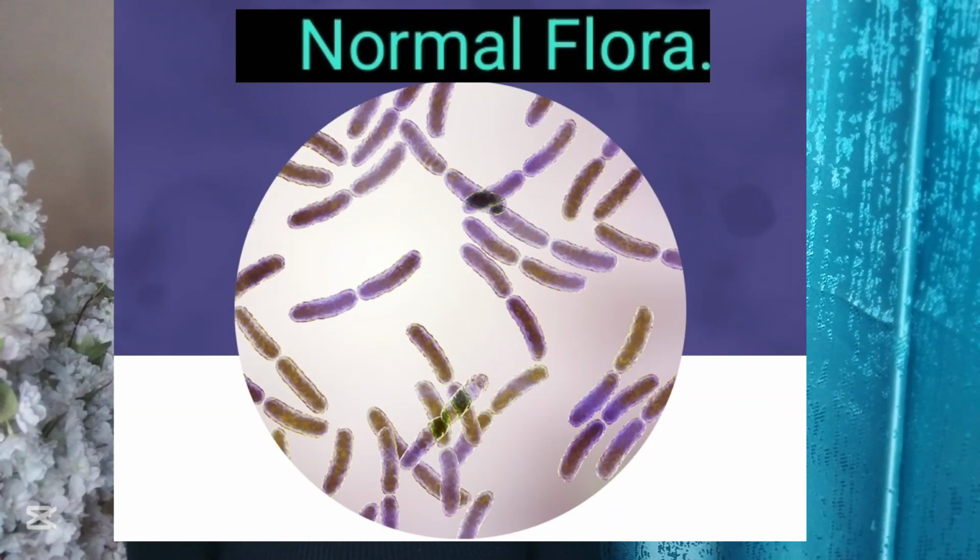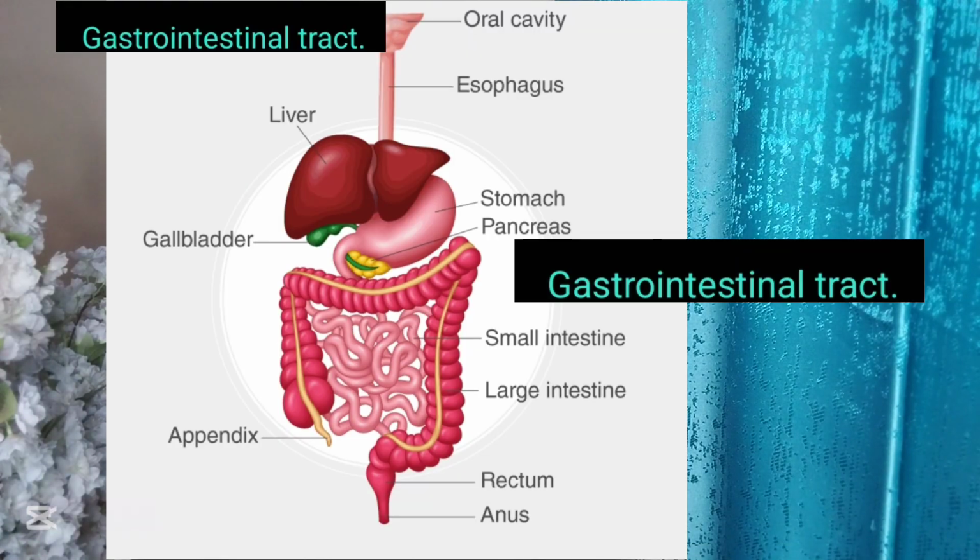Normal flora, by the way, are groups of good bacteria, and they reside inside and outside of our bodies. For example, on the skin, in the mouth, and the gastrointestinal tract. That is the system within your body.